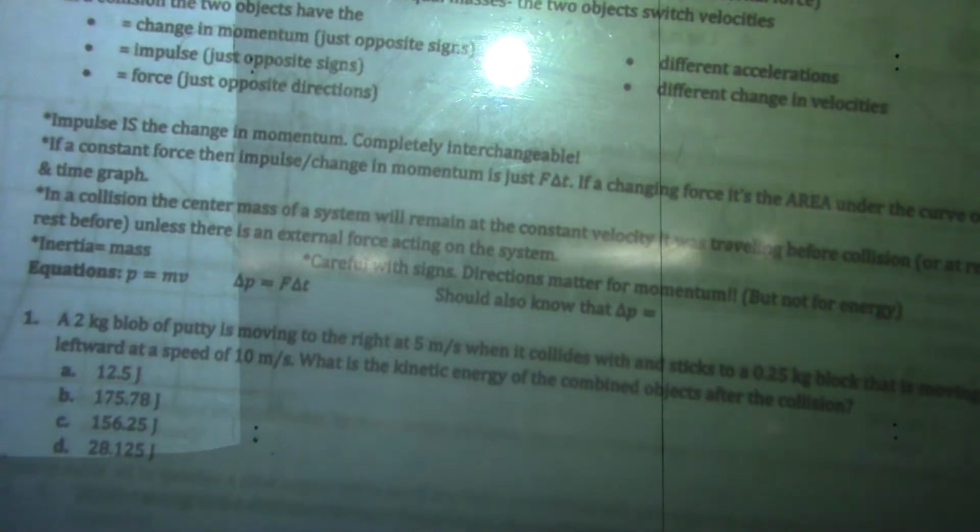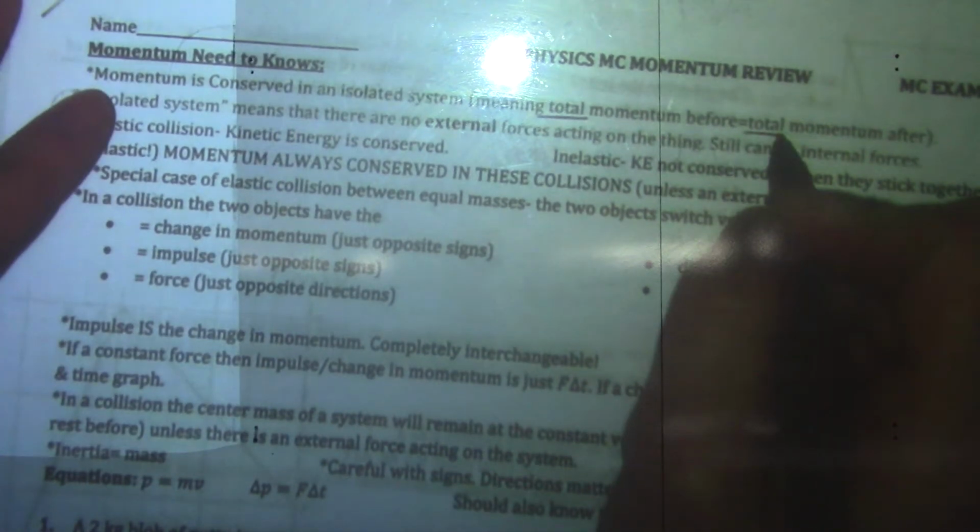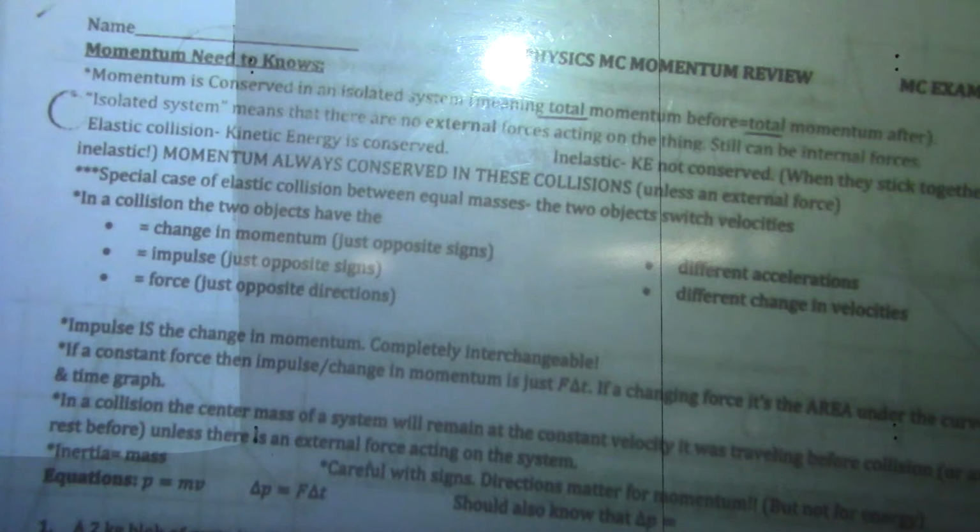Right, going through the need to know. So we know that momentum is conserved in a system. That means the total momentum before is the same as the total momentum after. The individual momentum of the two objects can change. It's just the total amount that has to stay the same.